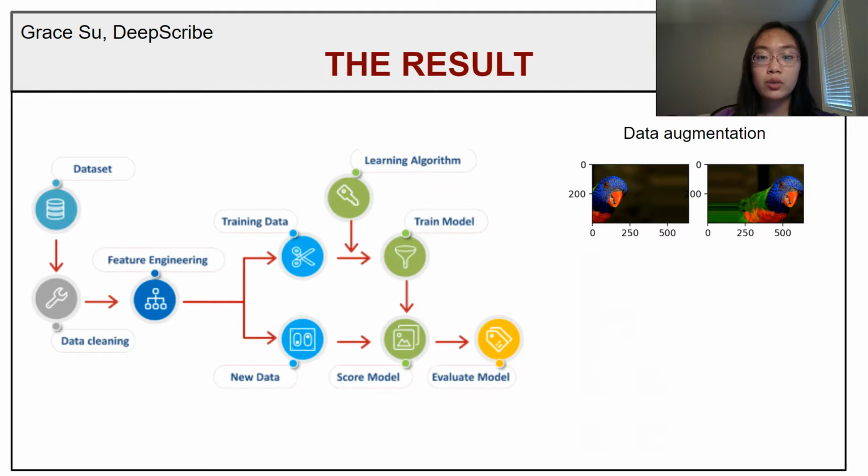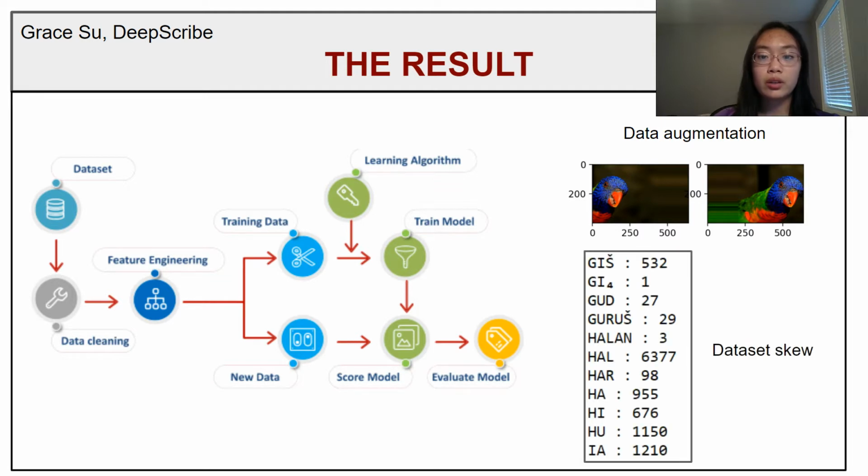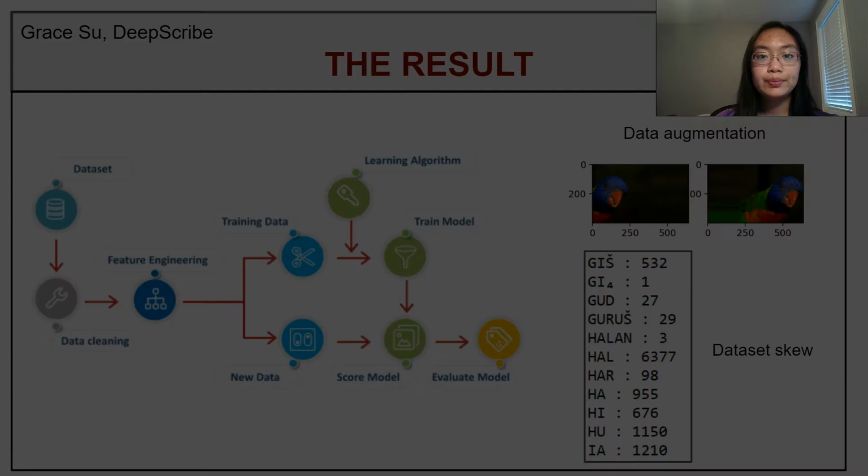Additionally, the skew in the dataset, where there are signs with very few image examples, while the skew is severe, it had actually almost no effect on model accuracy, so something else may be causing misclassifications of signs.